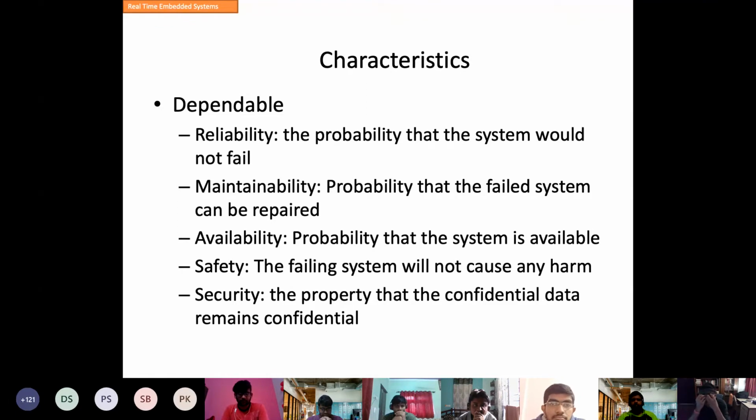Then maintainable. That means if something fails, you should be able to maintain it at low cost. For example, Apple watches, Apple iPhones. Once they fail, you have to spend a lot of money to maintain them. Generally, they are not maintainable and they become vintage. So Apple products are not maintainable at all. After 5 years, you have to throw it out and get a new product. But on the contrary, if you buy some other product like Dell, it is maintainable. So Apple is good, so you have to buy it.